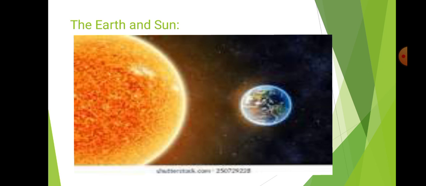So dear students, today we discussed the movement of the earth. There are two important movements of the earth. One is rotation and another is revolution. Today we discussed rotation. Rotation means the earth spins on its own axis. It is called rotation. One rotation is completed in 24 hours. That's why day and night are generated.